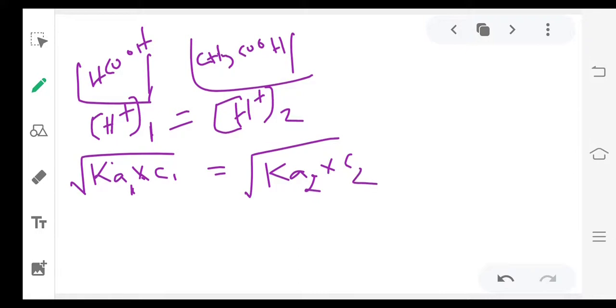They are asking C1 by C2, the ratio of molar concentrations.